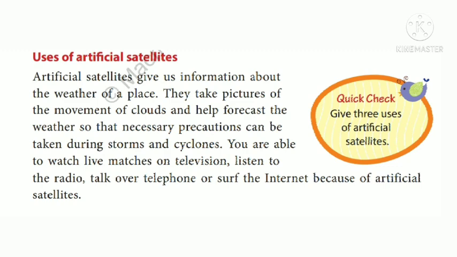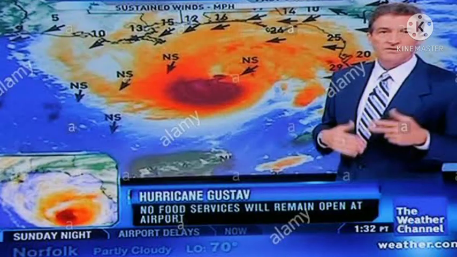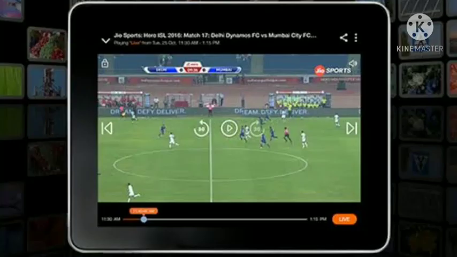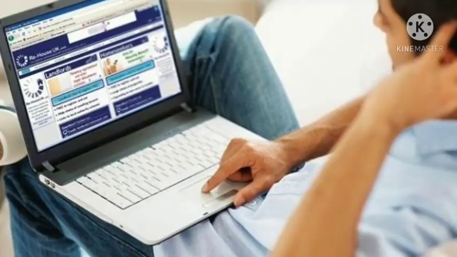Give 3 uses of artificial satellites. Tell me. Artificial satellites help us to forecast weather, watch live matches on television, surf the internet.